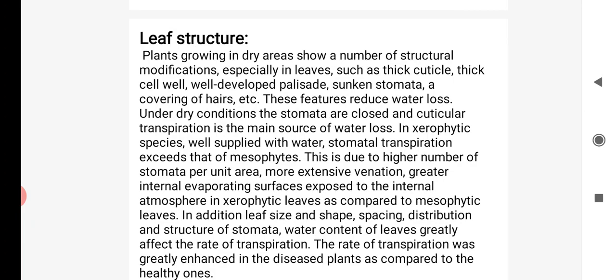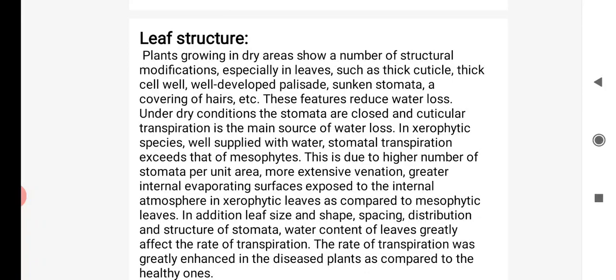Unlike that, dicotyledon plants like hibiscus, mango, ficus, and monosperma are trees having larger leaves, and that also affects transpiration.